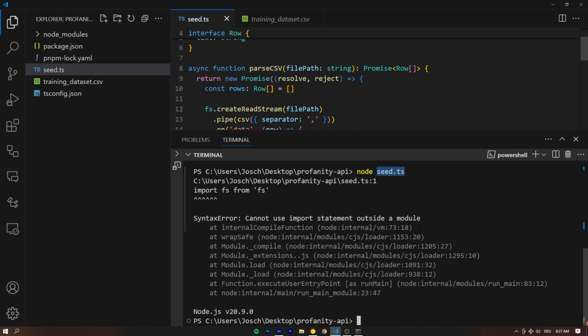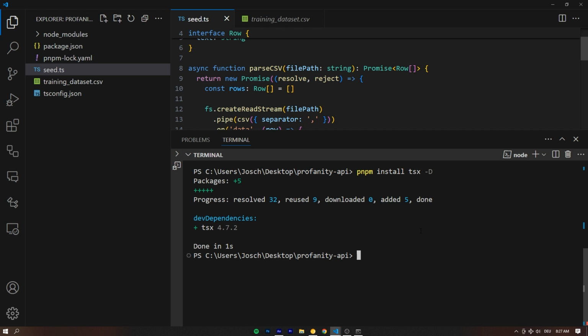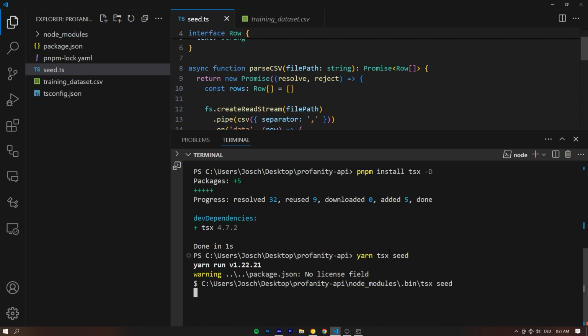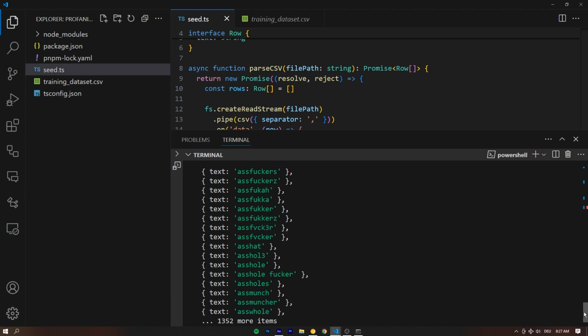We can't just execute it with node. The way we do this is by using a super handy utility, and that's pnpm install, npm install, yarn add, doesn't matter, tsx, as a development dependency, since we won't need that in production. It's an extremely simple thing. All it allows us to do is to say yarn tsx seed and hit enter, right? That's just going to execute our file. As easy as that, nothing we need to worry about.